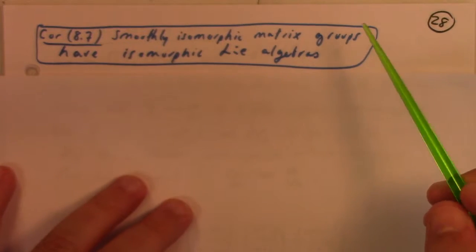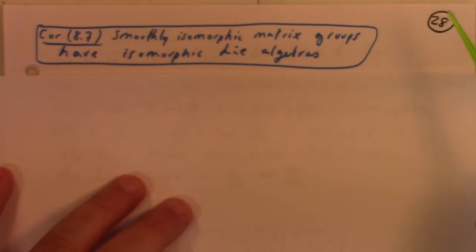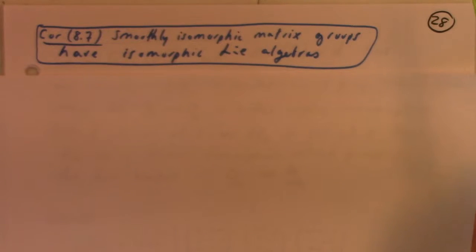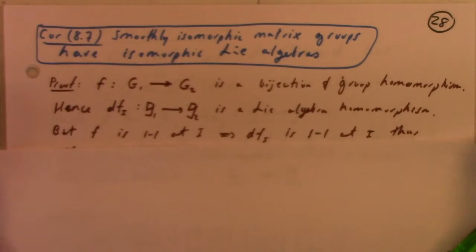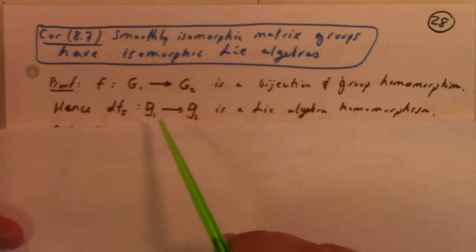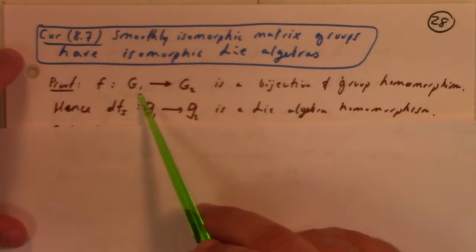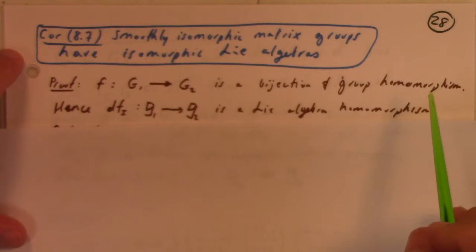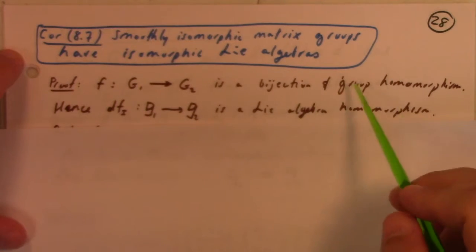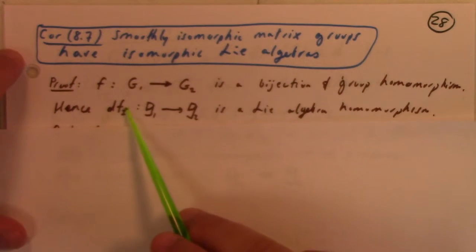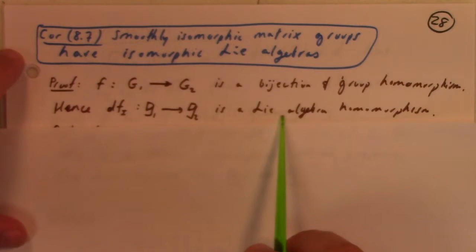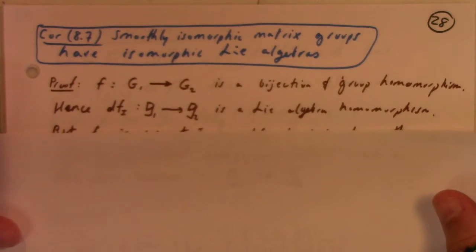Alright, so smoothly isomorphic matrix groups have isomorphic Lie algebras. Now that's a corollary, I would assume, to the theorem we just got done looking at. So if I have F going from Lie group G1 to Lie group G2, matrix Lie groups of course here, and that's a bijection and a group homomorphism, that means that dF at I is a Lie algebra homomorphism, right?